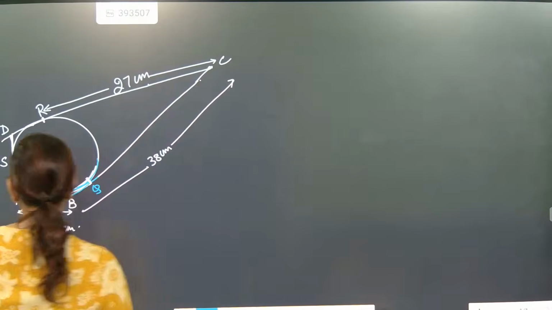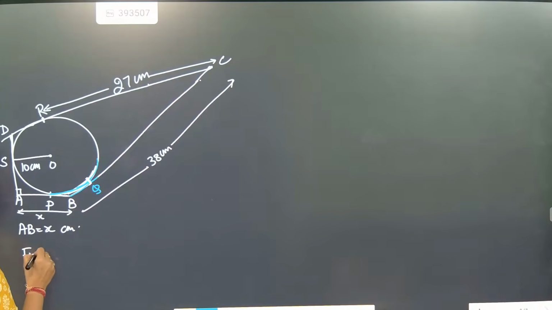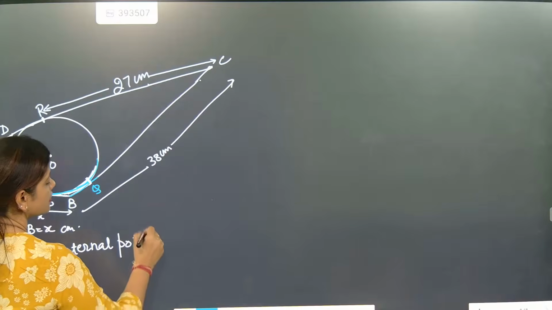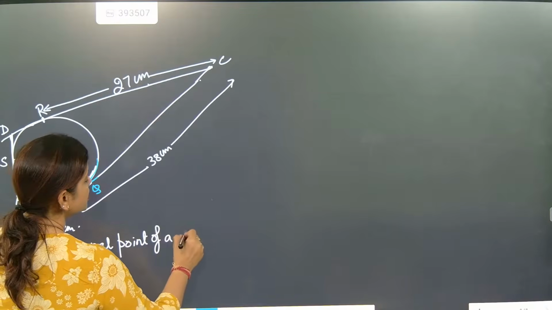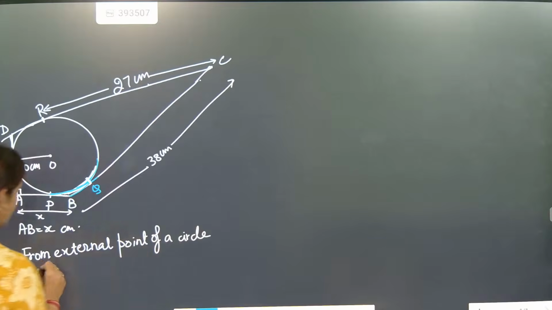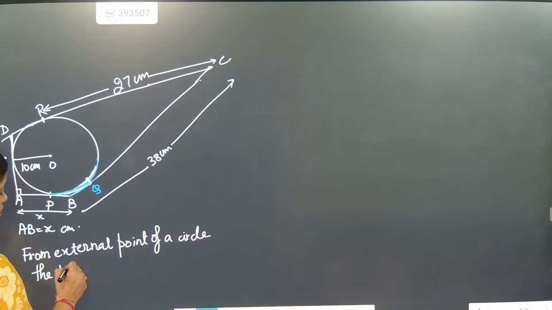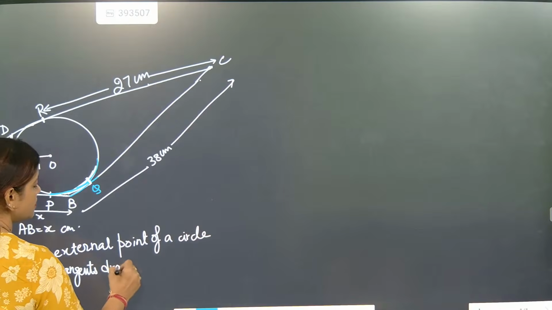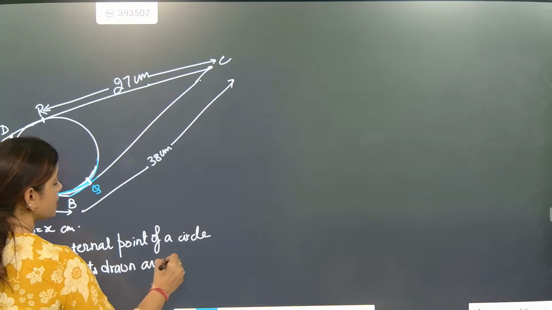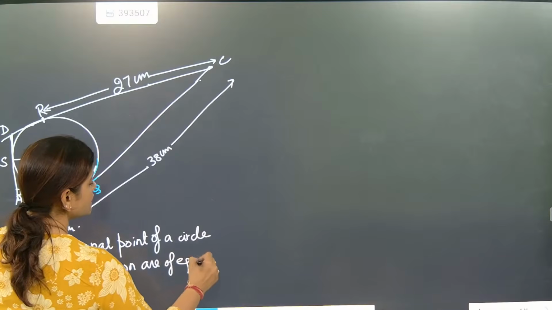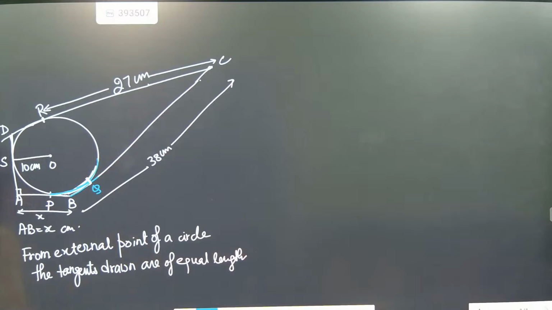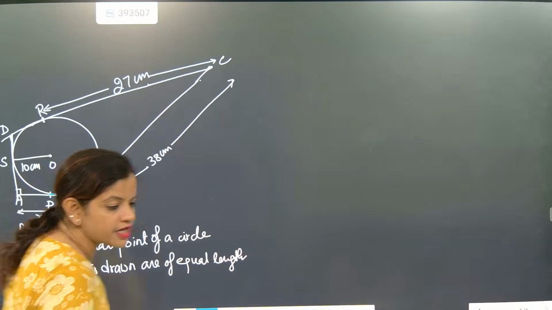We'll write: from an external point of a circle, the tangents drawn are of equal length. Understood?